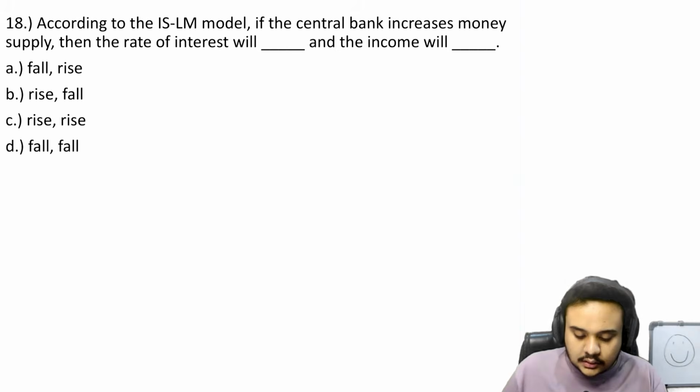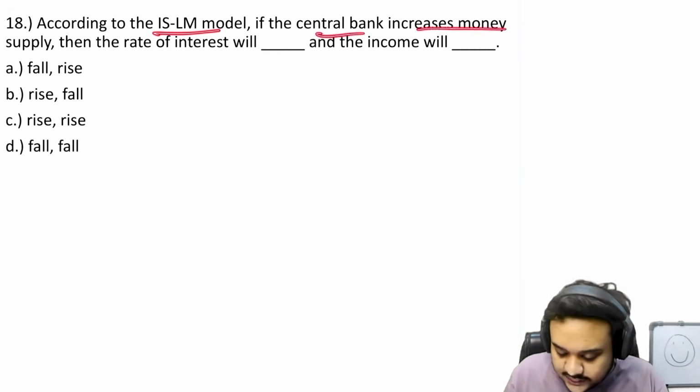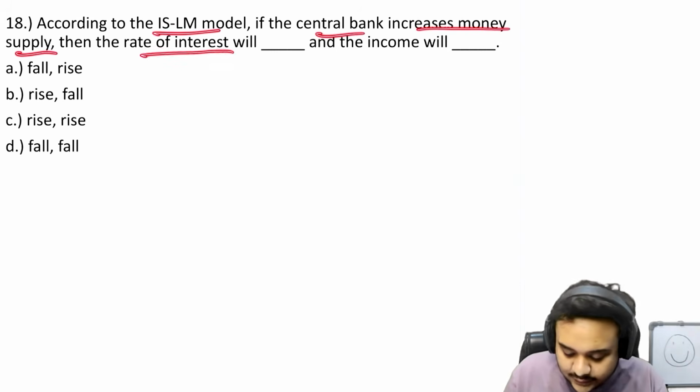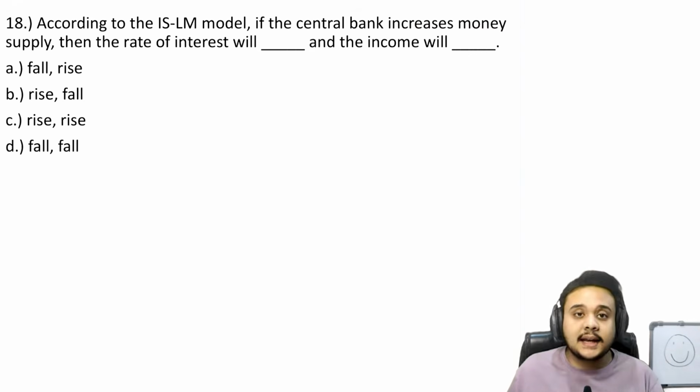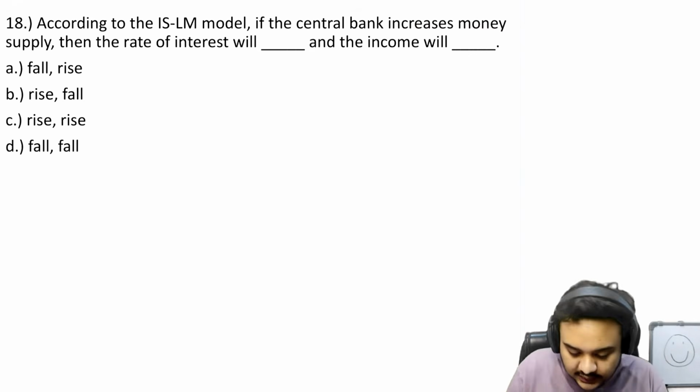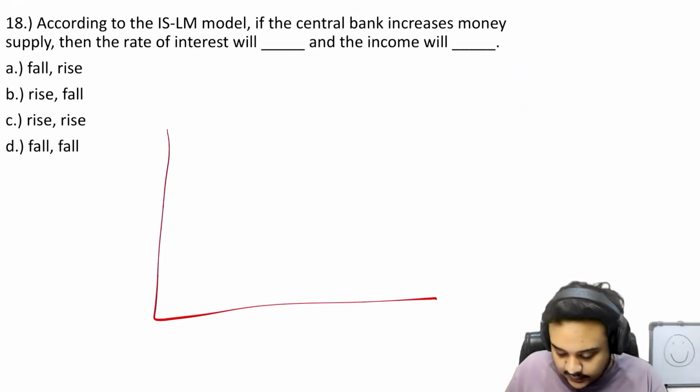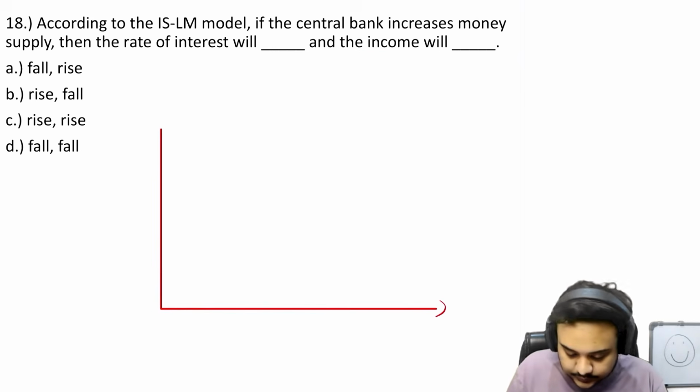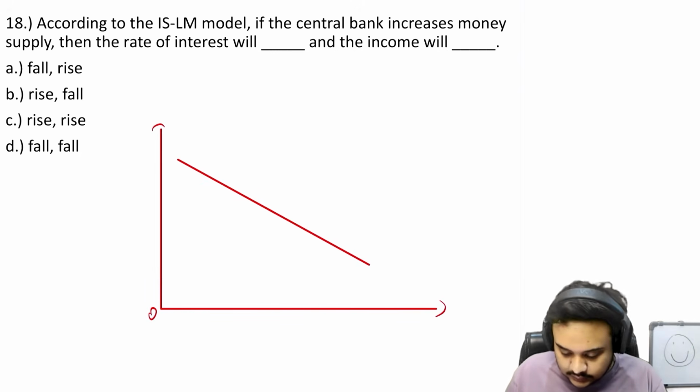Okay, so according to the ISLM model, if the central bank increases the money supply, then the rate of interest will and the income will. Very easy, direct question, nothing to say, nothing to do. Make the graph, draw the curves, then this is the LMIS.